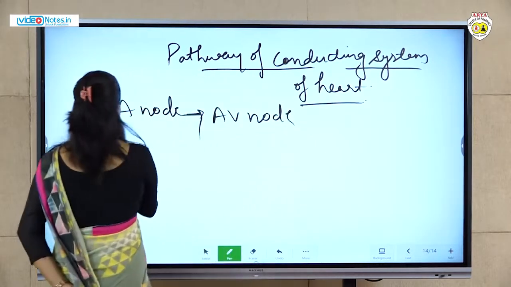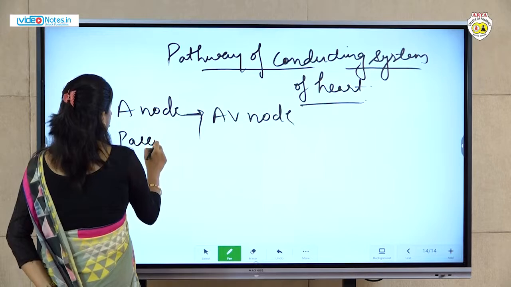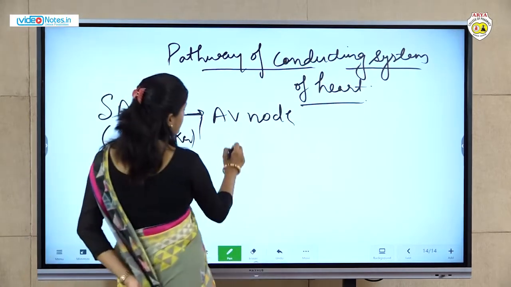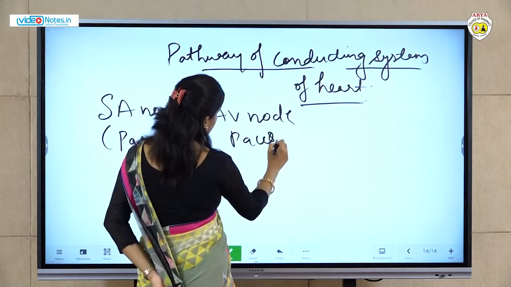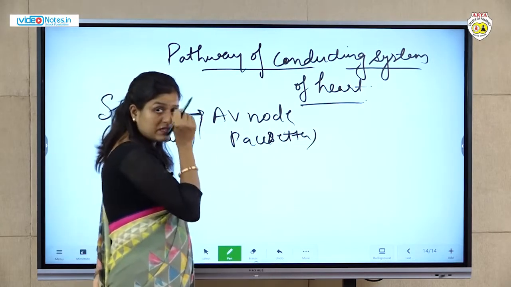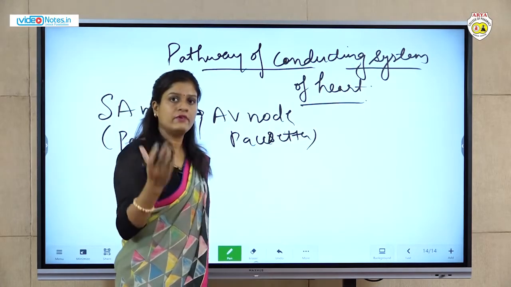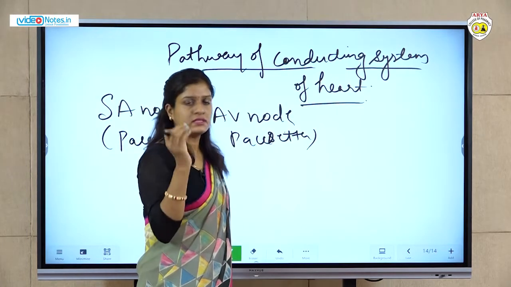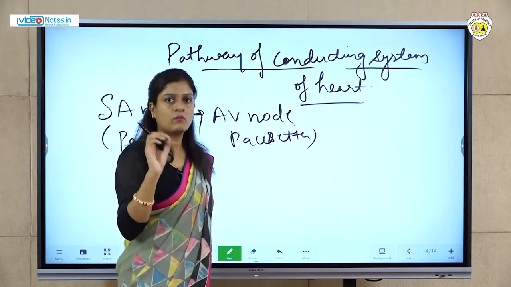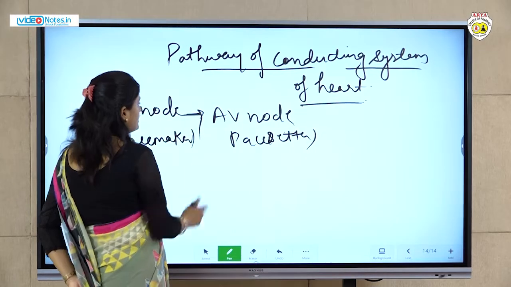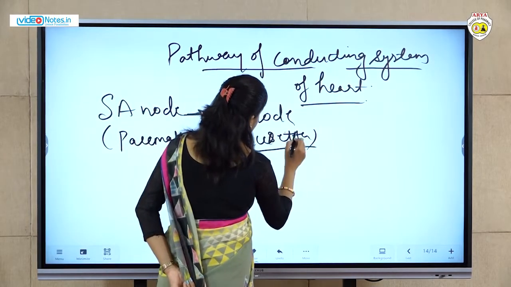This SA node is known as a pacemaker, and the AV node is known as a pace setter. Why is this known as a pace setter? Because when the impulse reaches from the SA node to the AV node, there is a time difference, a resting period of 0.1 second. Means it stops for some time. That's why it is known as a pace setter.